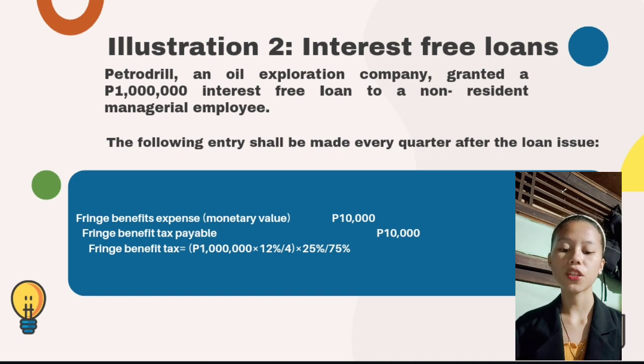So to get the fringe benefit tax, you should multiply the 1 million times 12% divided by 4 times 25% divided by 75%. And then the result is 10,000 pesos.